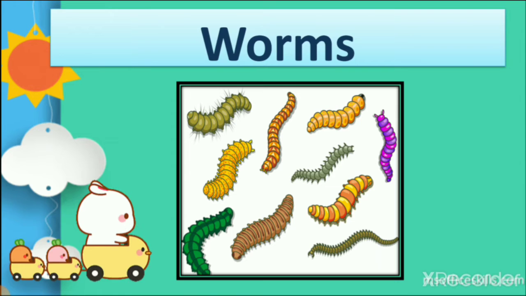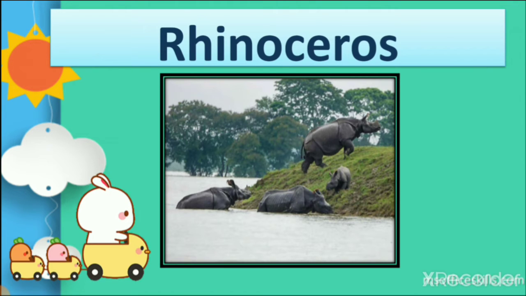Then third, worms. We learn about different types of worms, green, yellow and brown and many others, right? So it is a caterpillar. You can understand that some are earthworms, which are brown in color. Rhinoceros is one of the big animals, mostly found near a river or near water.